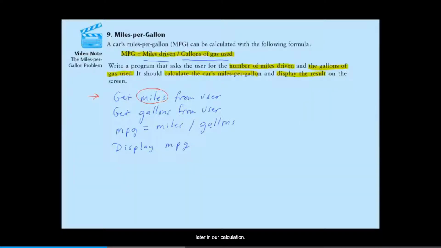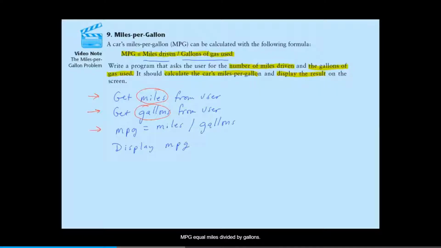And the next step, we're going to get the number of gallons from the user, another input operation, so we need a variable to hold that piece of data. The next step is to perform a calculation. MPG equals miles divided by gallons.